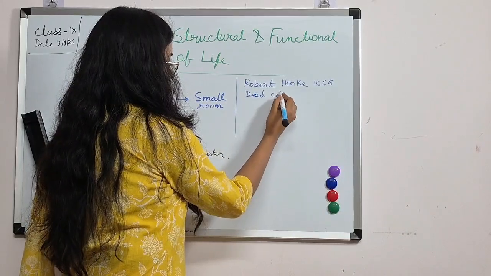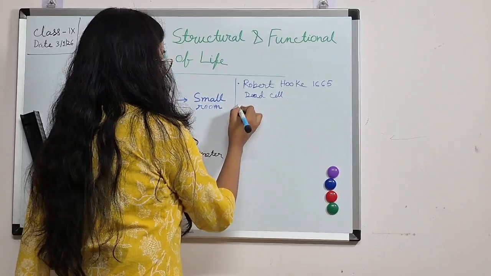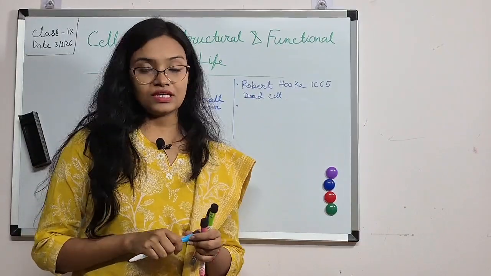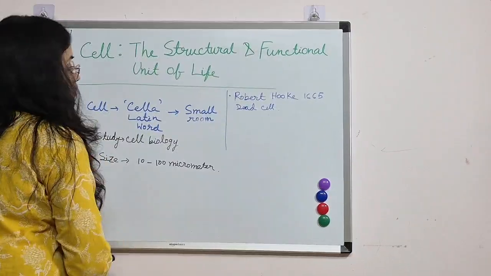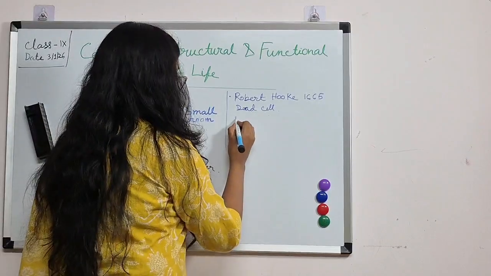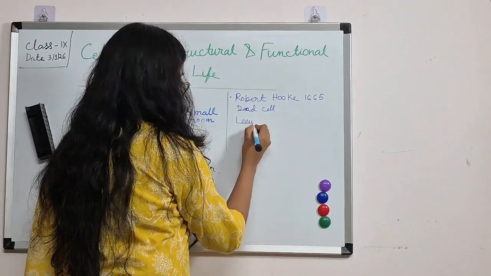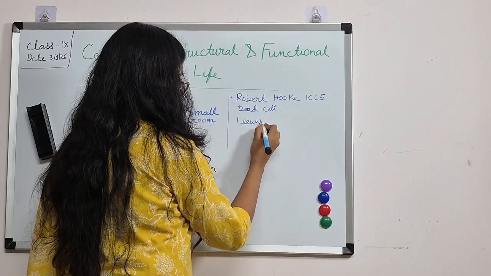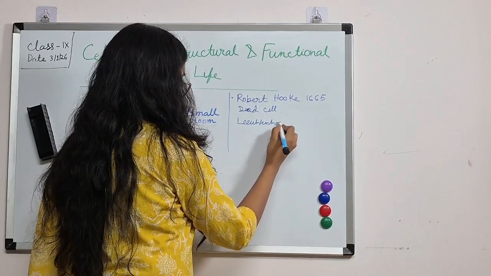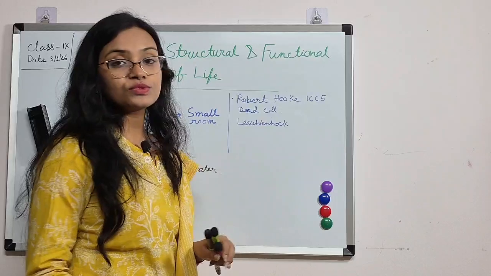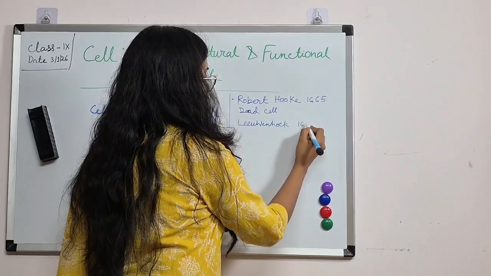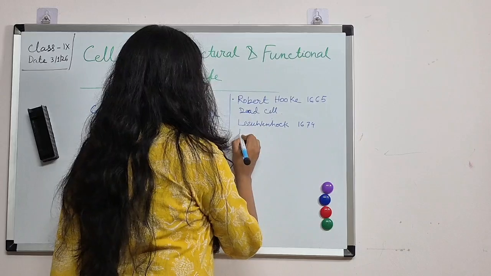Next, the scientist Leeuwenhoek first observed the living cell in the year 1674.